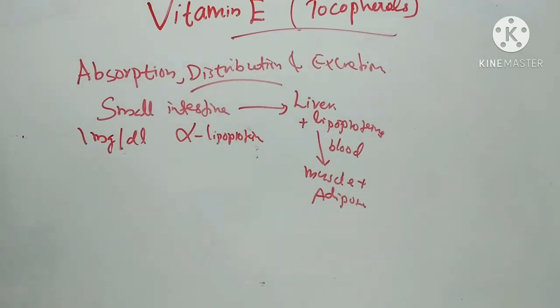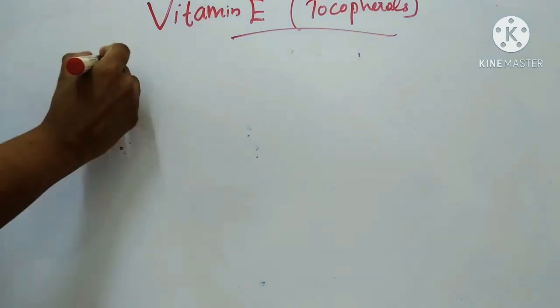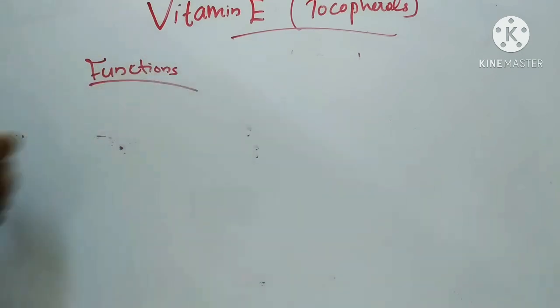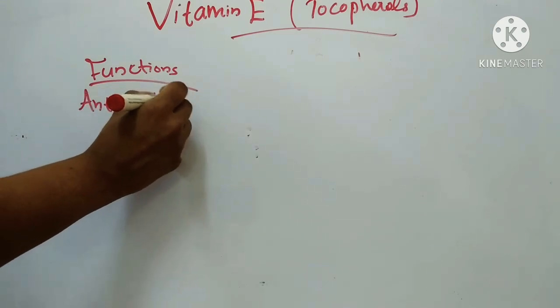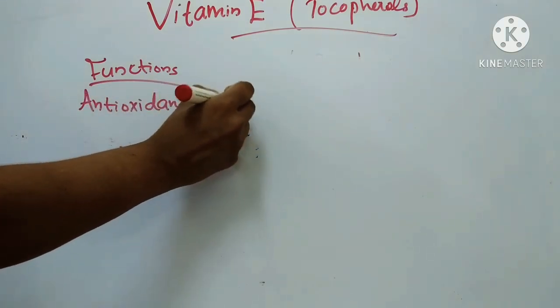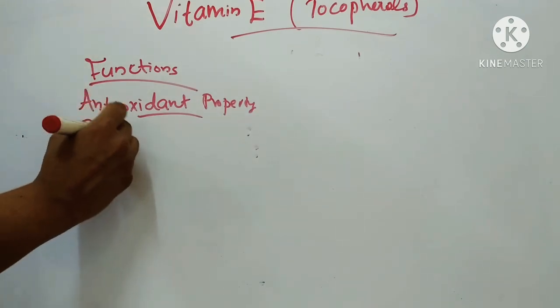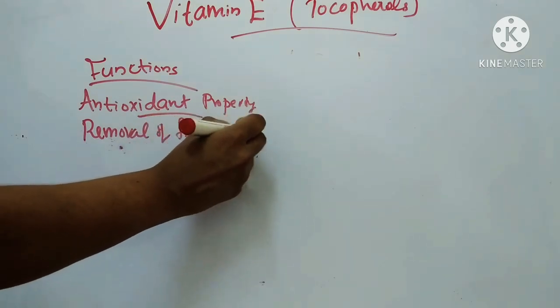Next, we will see functions of vitamin E. First one is antioxidant property. This is the most important function of vitamin E, that is by removal of free radicals.